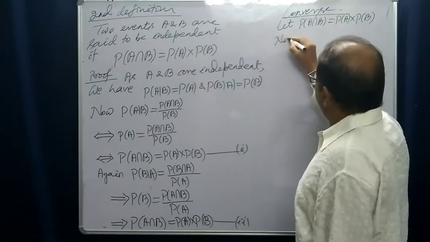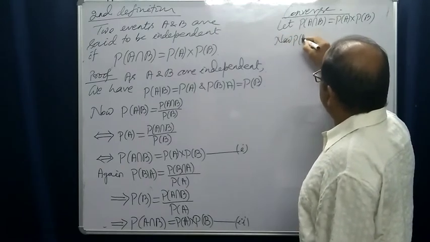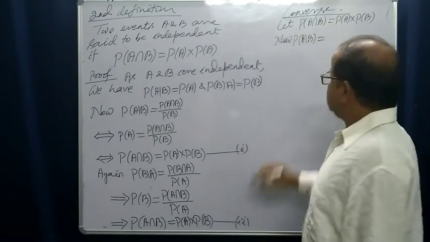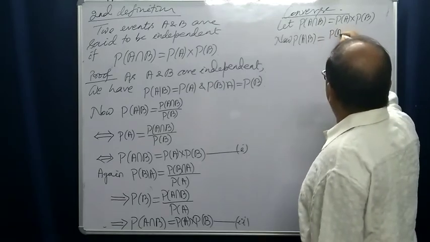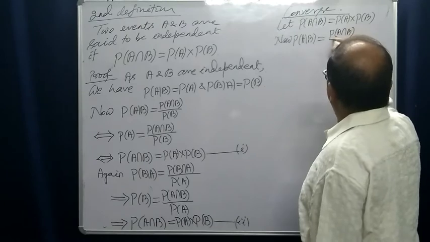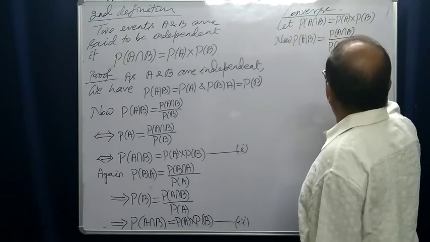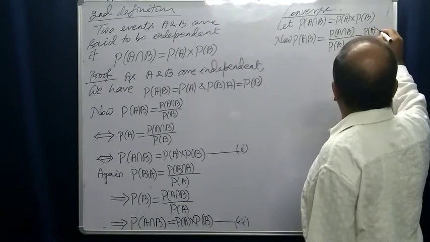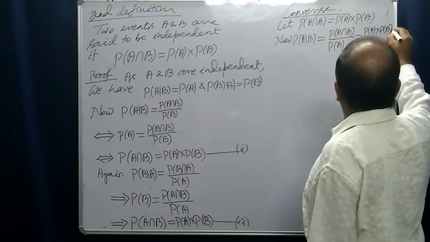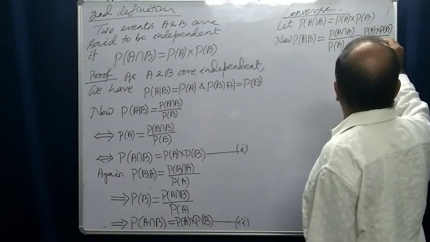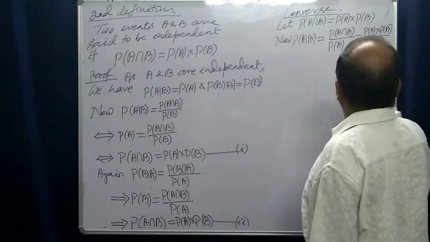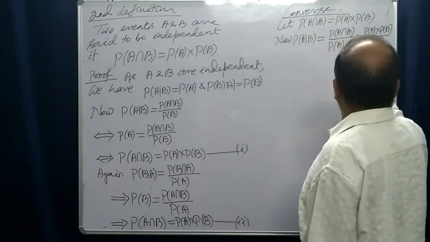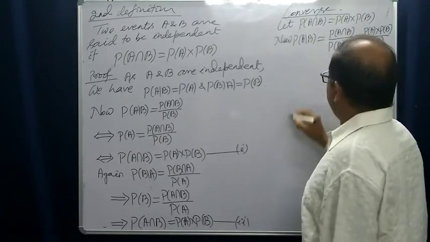Now let us find probability of A condition B. Conditional probability is equal to probability of A intersection B by probability of B. This is equal to probability of A into probability of B division probability of B, which, as probability of B is not equal to 0, we can cancel, so it is probability of A.